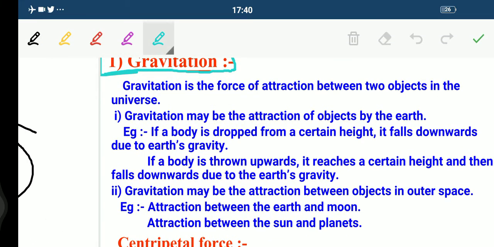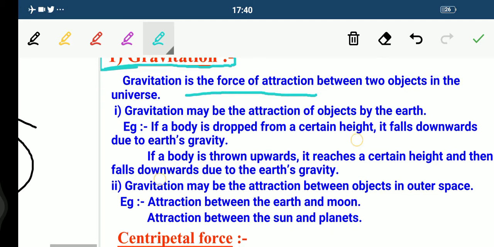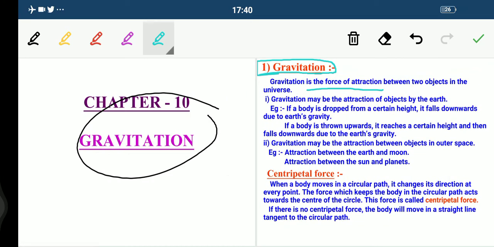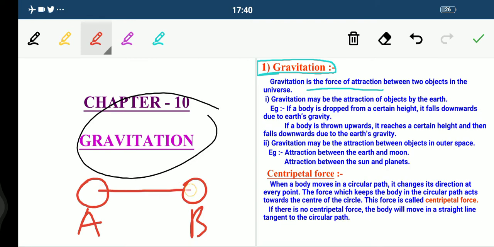See, gravitation is the force of attraction between two objects in the universe. Suppose these are the two objects that I am taking. The first one is A and another one is B. There is a force of attraction. It means one object will always be attracted to some extent to the other object, right? This is what gravitation is.